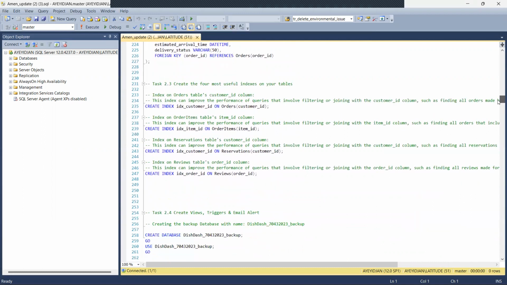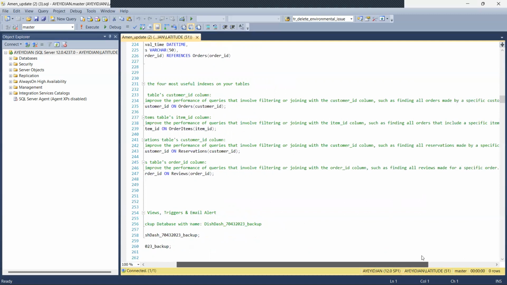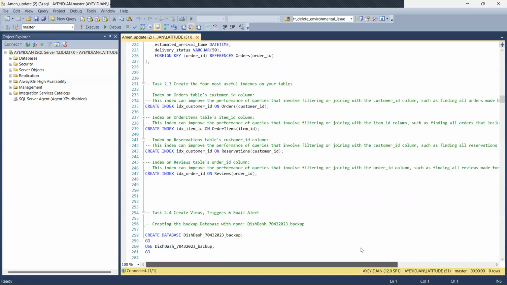Now, these are the four most useful indexes that we use on the tables, task 2.3. The first one is placed on the customer ID column, and this index improves performance by speeding up queries that involve filtering or joining on the customer ID column, such as finding all orders made by a specific customer.